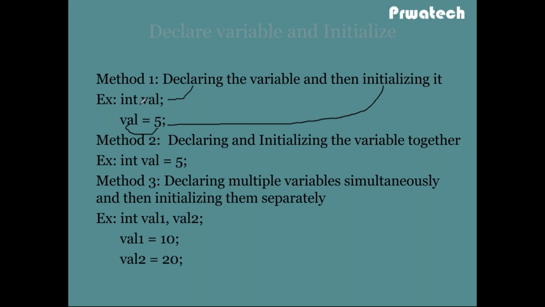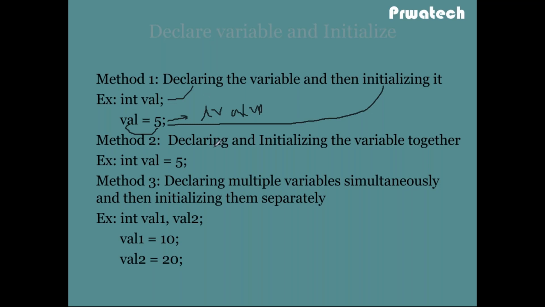Method 1: first declare the variable val, then assign the value of 5 to val. This is also called an L value. Method 2: declaring and initializing the variable together. The first method is first declaring, then initializing.